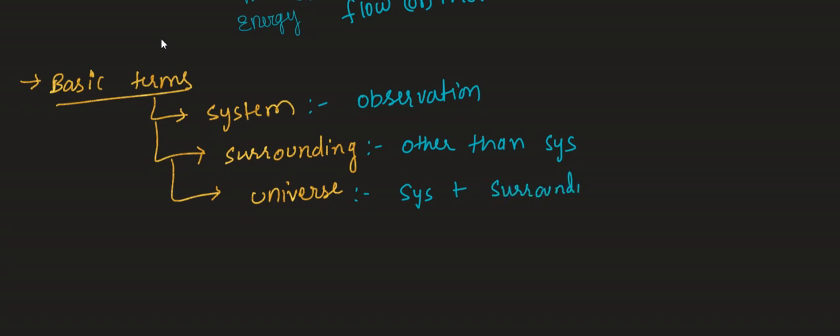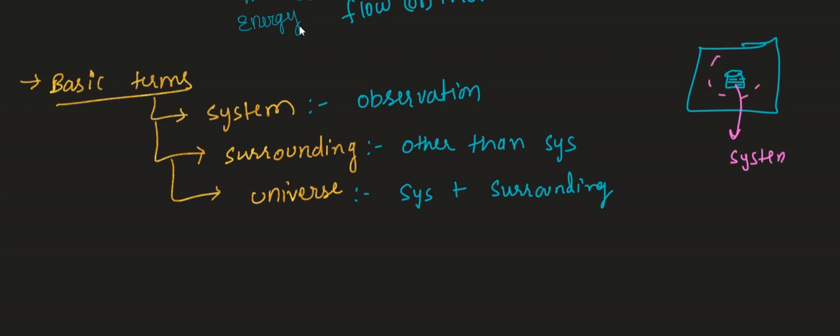Now let me give a small example regarding system, surrounding and universe. Suppose this is a room, and here one beaker is there. Inside the beaker a chemical reaction is happening. So you are mainly focusing on the chemical reaction, right? In this case the chemical reaction is acting as the system. Other than that, the remaining part is acting as the surrounding. Everything together, system plus surrounding, we call the universe.